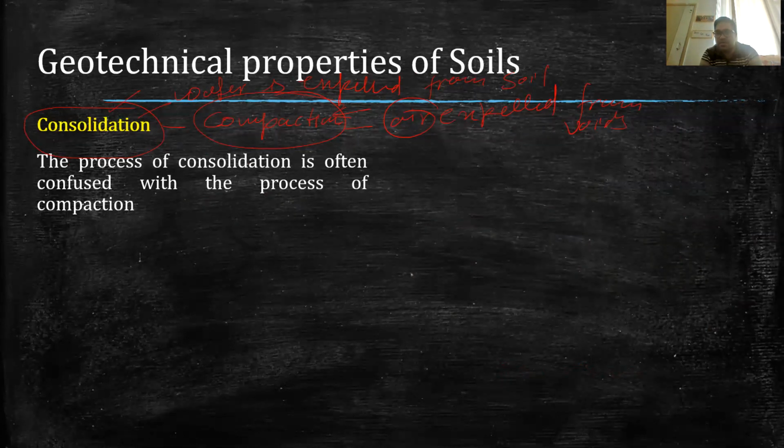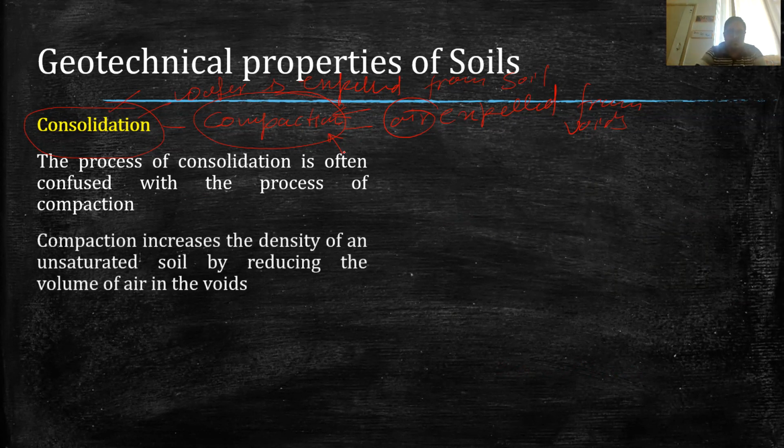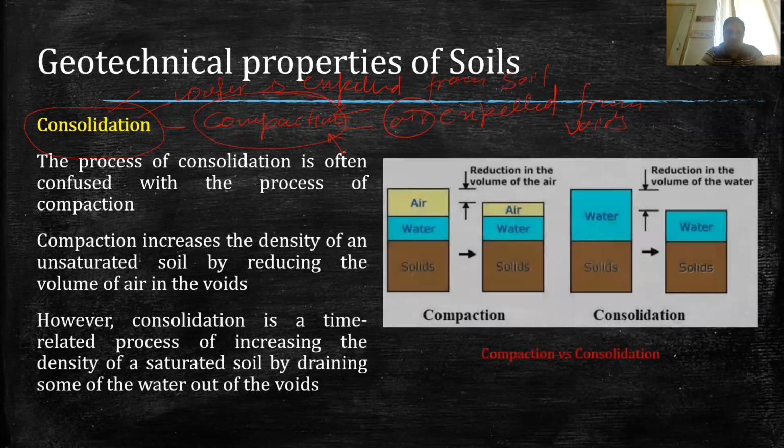The process may take 5 years, 10 years, and it is generally a natural process. So in this case, expulsion of water may take a lot of time, but compaction is basically an artificial method. And generally it may take 1 or 2 days to compact the soil. So yes, the same thing I have discussed here.